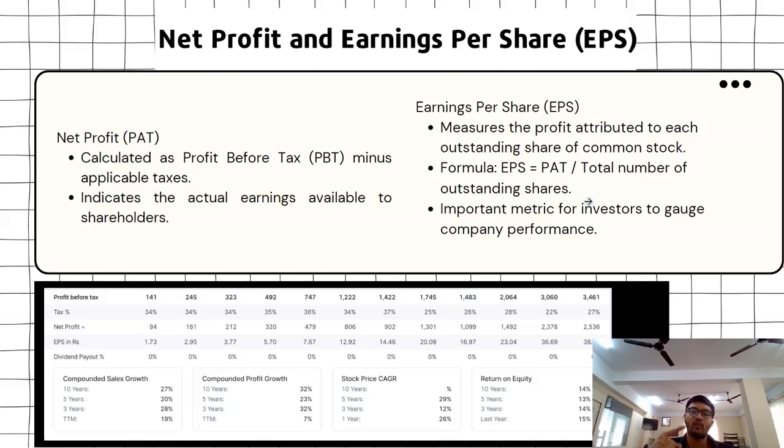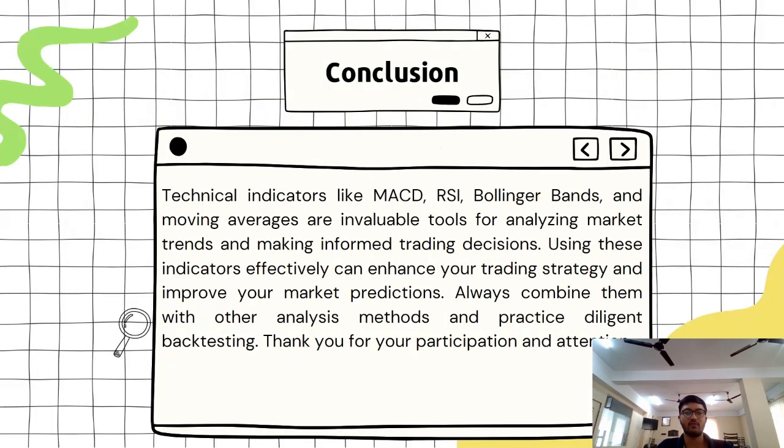So on every one share, what is the profitability of the company? If the EPS is on an upward trend, it's a good company because it's able to generate more and more income for the business. It is an important metric for investors to gauge a company's performance.